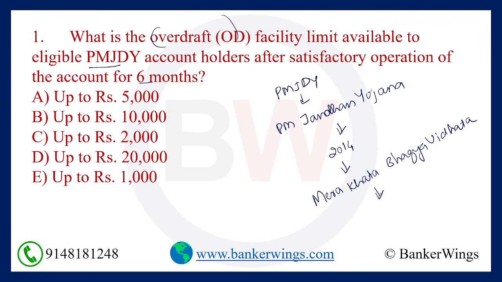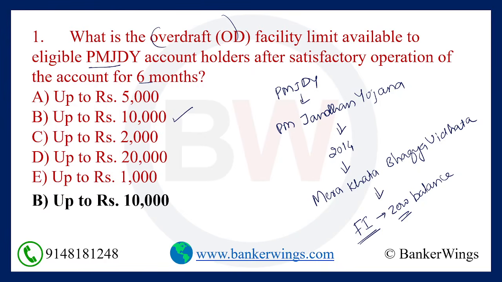This was opened to improve the financial inclusion of our country. It allowed people who did not have any accounts at that point of time to open a zero balance account. Now, what was the OD limit if the account holder operates it for 6 months? It is up to 10,000. So option B is the right answer.